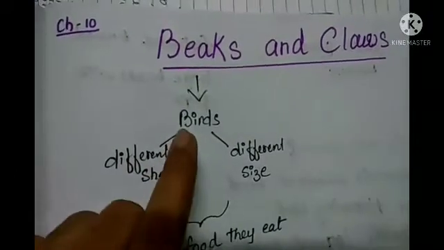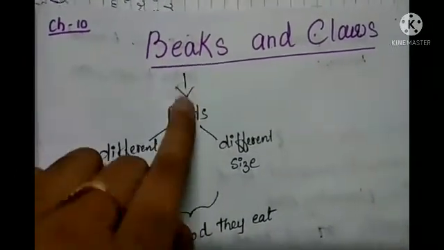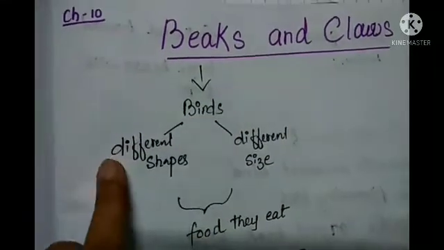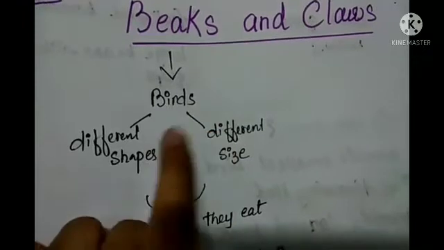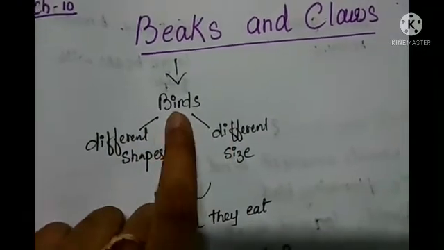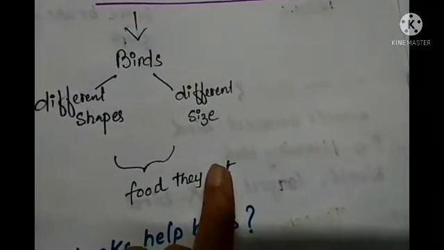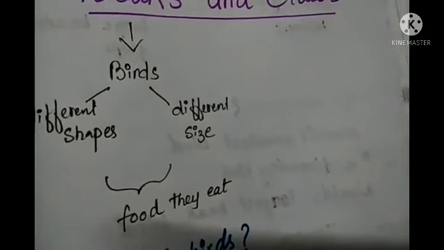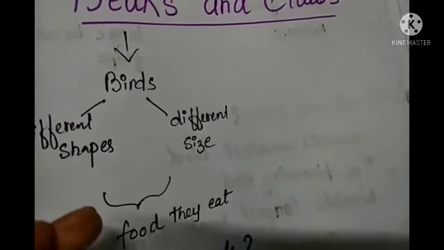So as you know that birds do not have teeth, they have beaks. Okay, so birds have beaks and they are of different shapes and different sizes. And how does it happen, why do they have different shapes and different sizes of beaks? Because it depends on the food they eat. Okay, so instead they have beaks of different shapes and sizes suited to the kind of food they eat.